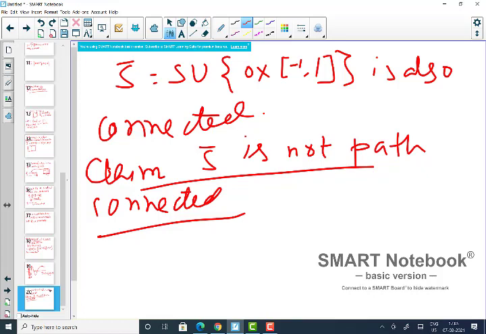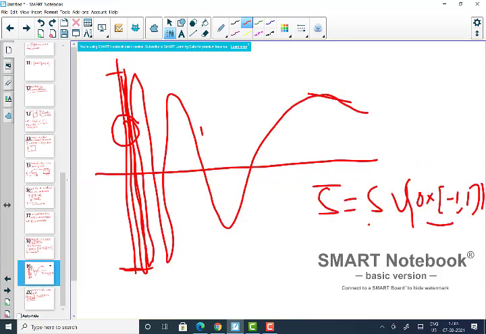Path connected means you can always have a path that starts at the origin, which is inside this line, and ends at some point here, say for example this point. But this is not possible. We will show that if there is such a continuous map, then you will have a contradiction.